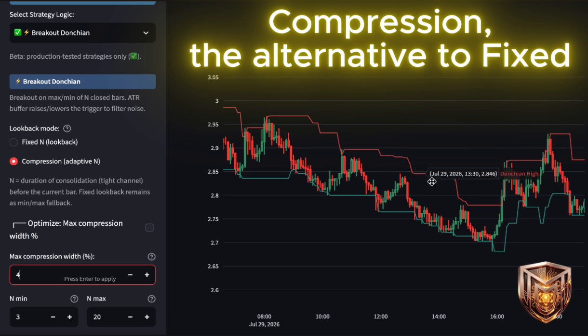That's Donchian's entry logic covered. Exits and filters get their own videos.